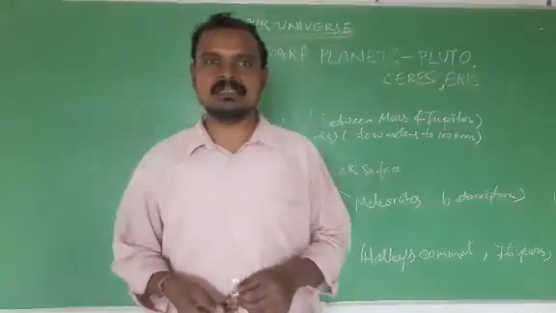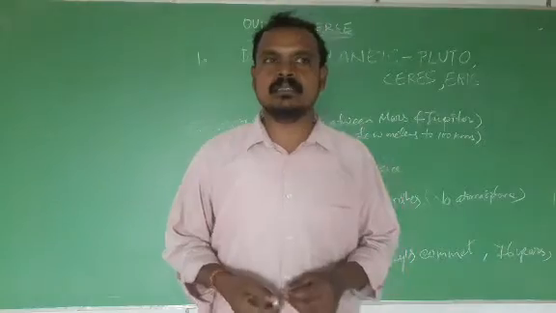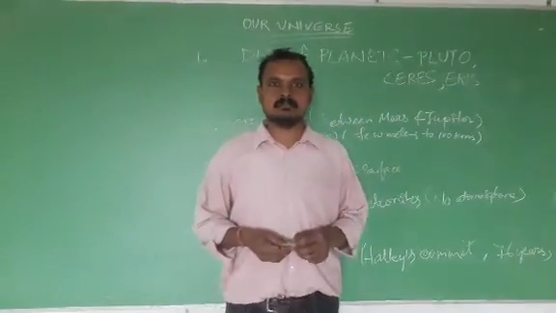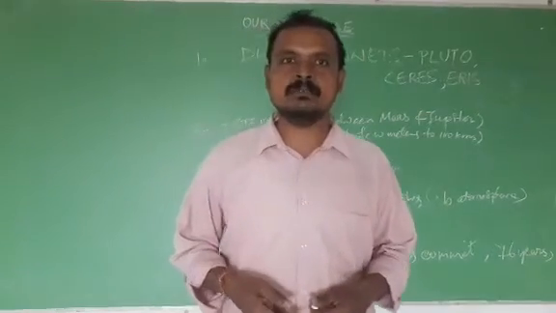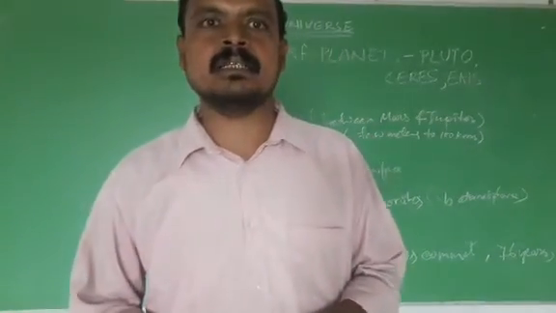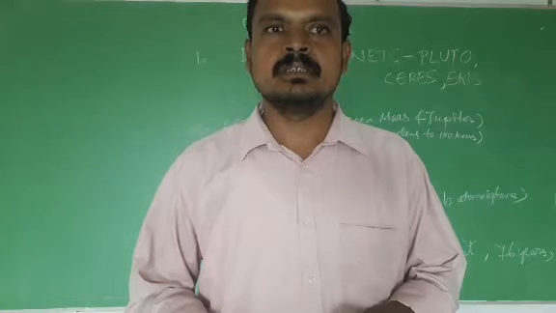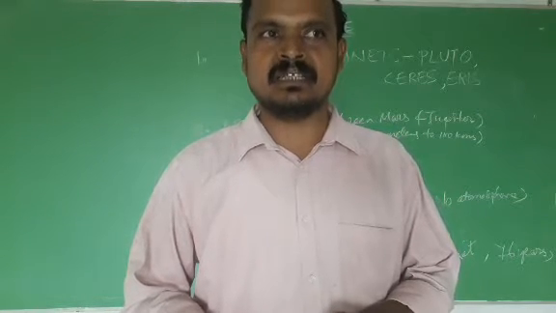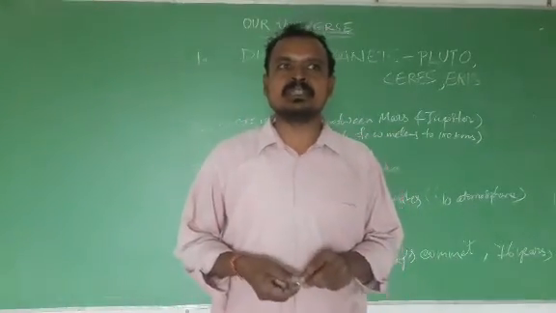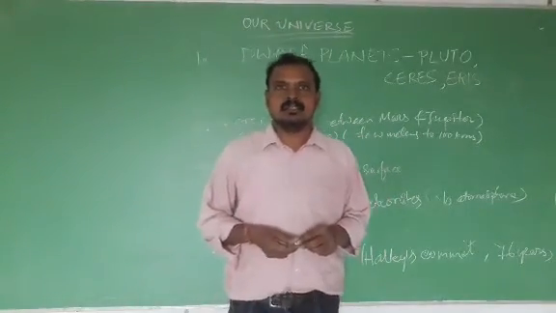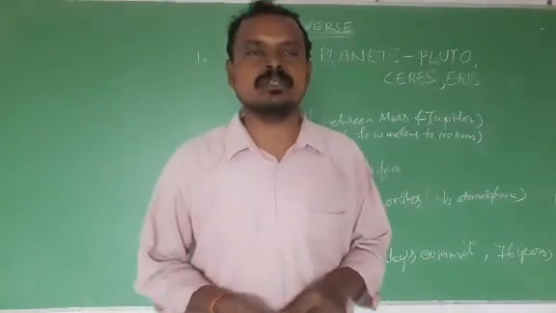Good morning, students. In my last class, I taught you about the solar system, where the Sun is the center of the solar system, and how many planets are there? 8 planets. Okay, right. Today, I am going to teach you about some small planets, which are also known as what?